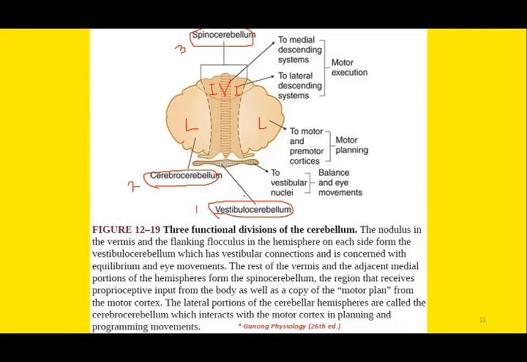As we have discussed, the primary function of vestibulocerebellum, as it is connected with the vestibular apparatus, is in maintenance of equilibrium. So this is the primary function of vestibulocerebellum, maintenance of balance and equilibrium. Since some of the vestibular nuclei terminate in the third, fourth, and sixth cranial nerve nuclei, and these cranial nerve nuclei are involved in extraocular movements, vestibulocerebellum to some degree will control extraocular movements as well.